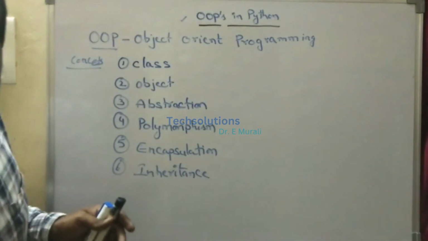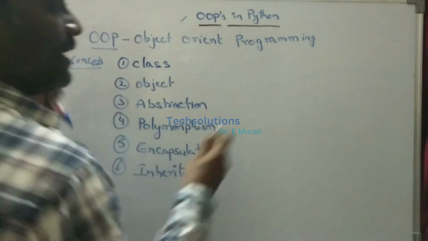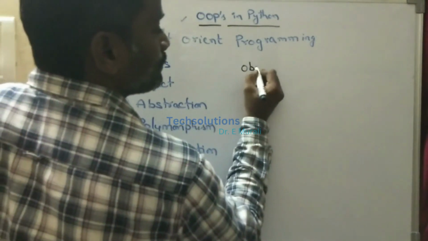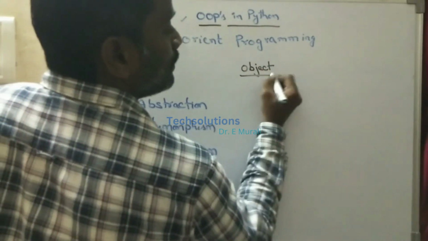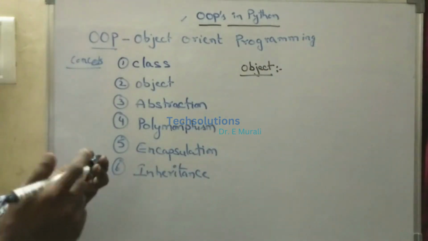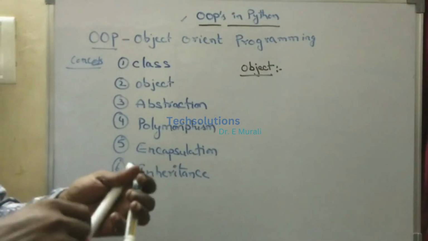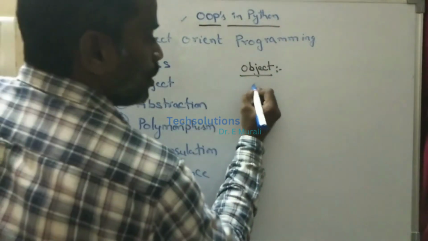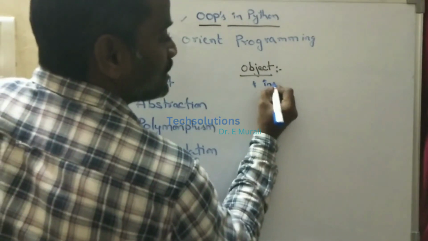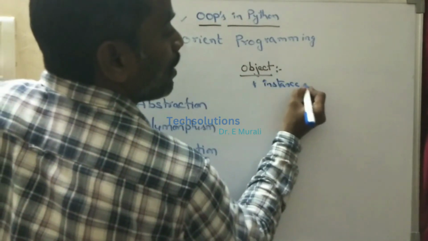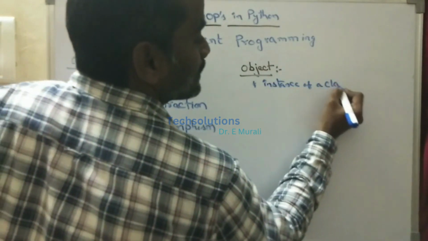Next, what is meant by object? The second one is object. Here, an object is nothing but an instance of a class.